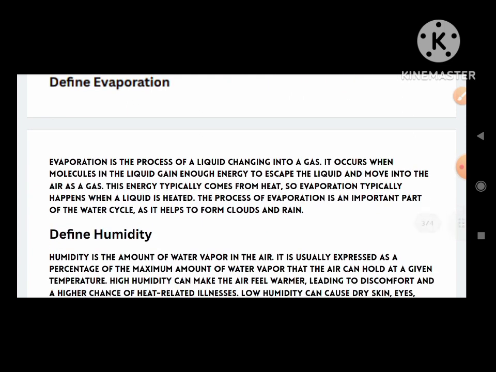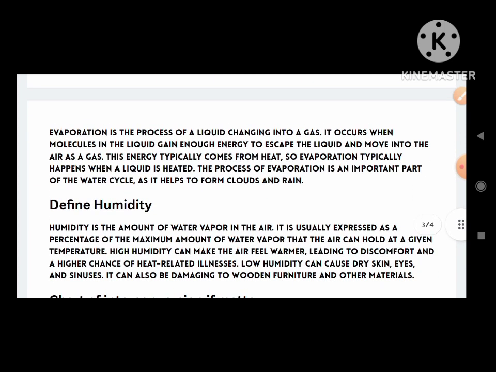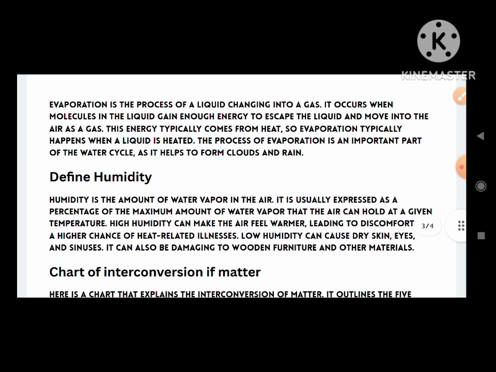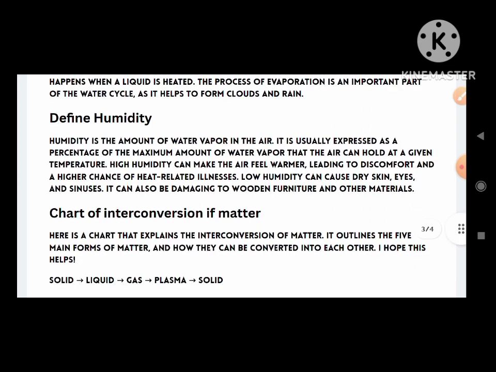Define evaporation. Evaporation is a process of liquid changing into a gas. It occurs when molecules in the liquid gain enough energy to escape the liquid and move into air as a gas. This energy typically comes from heat, so evaporation typically happens when a liquid is heated. The process of evaporation is an important part of the water cycle as it helps to form clouds and rain.